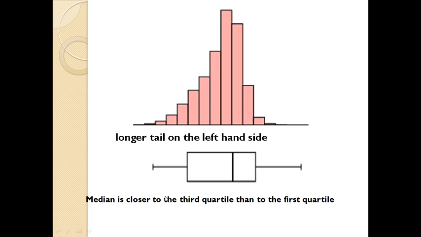See here in this graph, the longer tail is present at the left hand side, and the median is closer to the third quartile than to the first quartile. The median is closer to the third quartile than the first quartile.